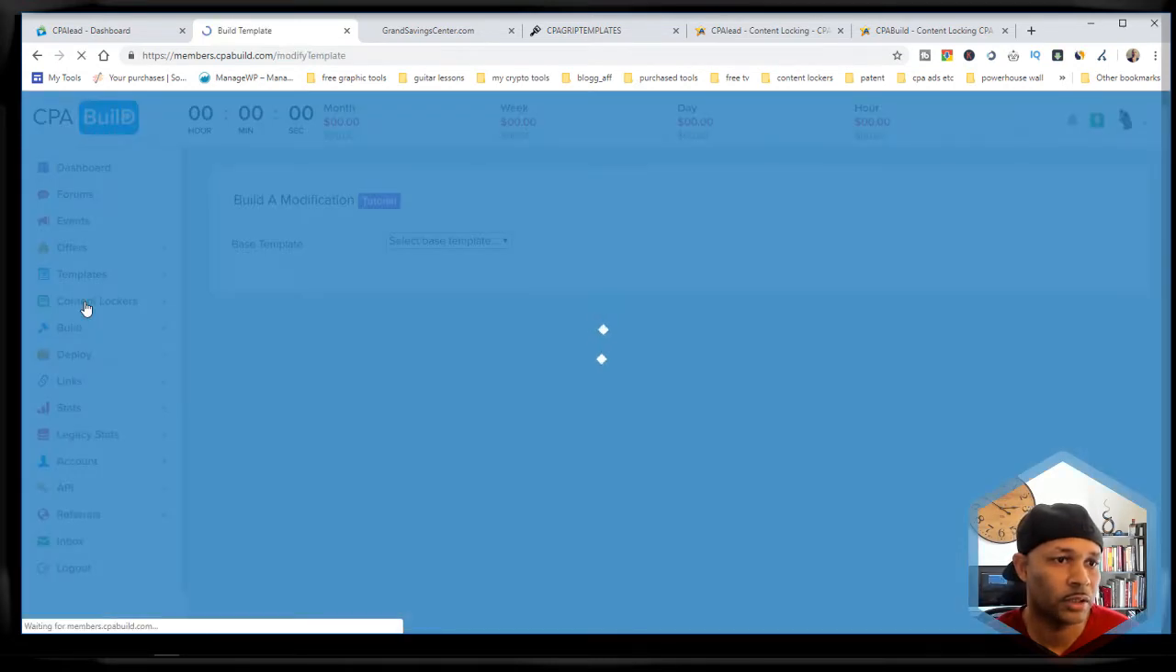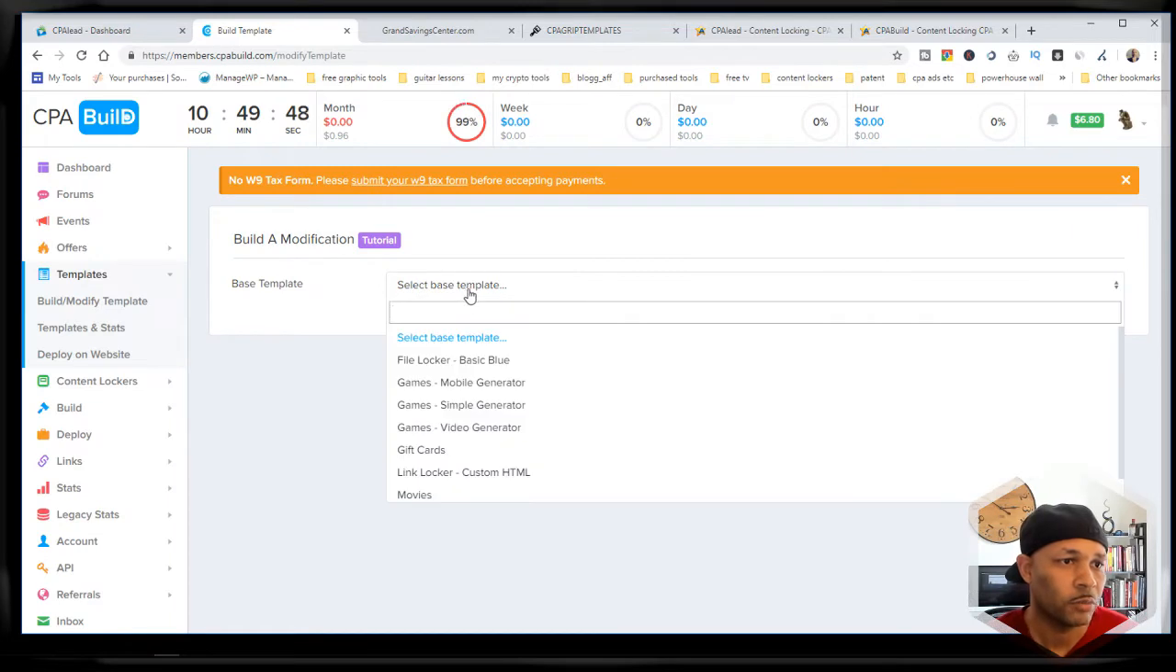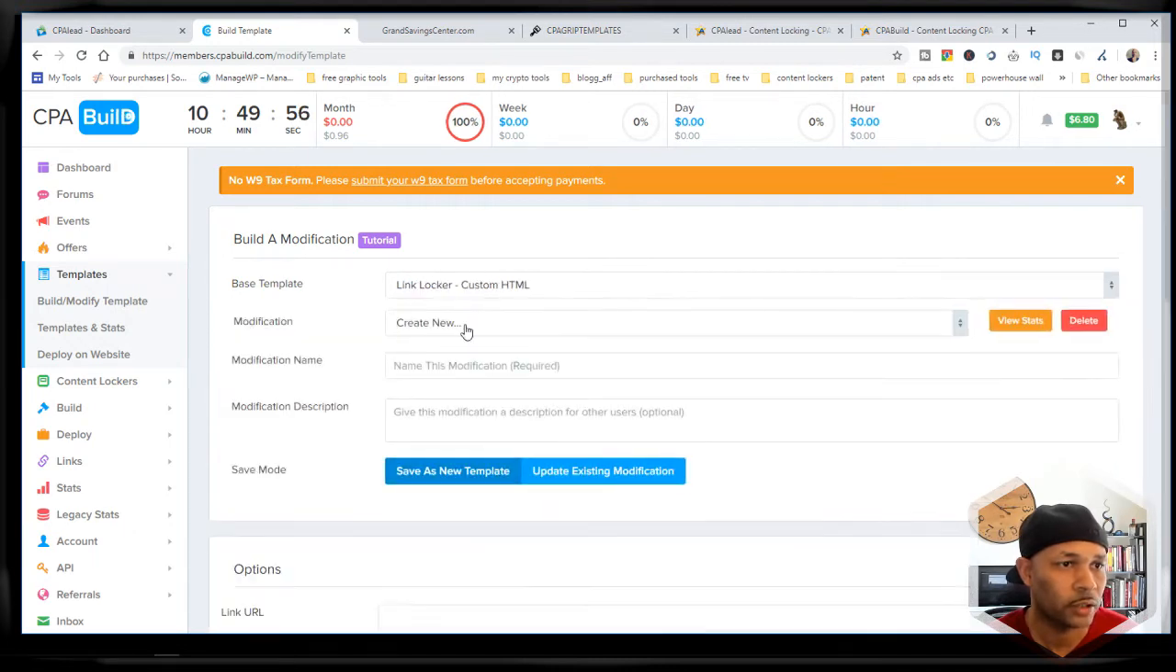And to me, it doesn't get any better than that. So I'm just going to do one. Since you guys asked about it, I'll show you a link locker first.